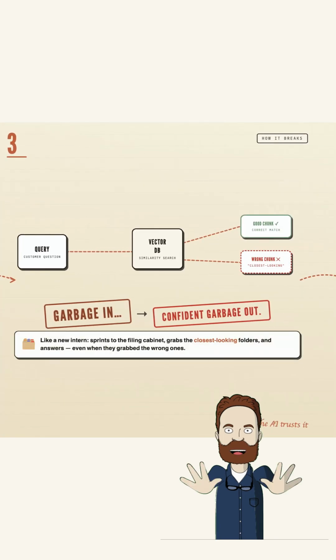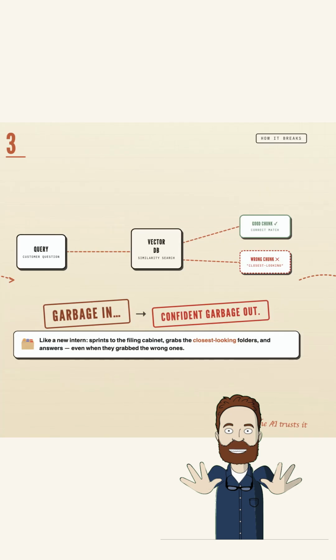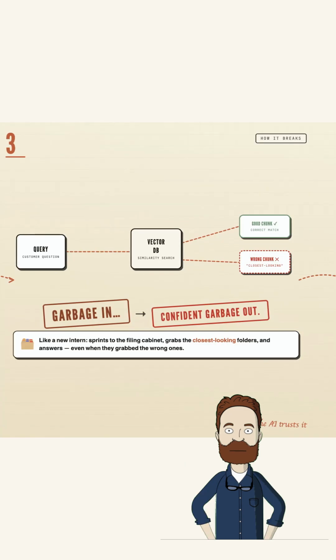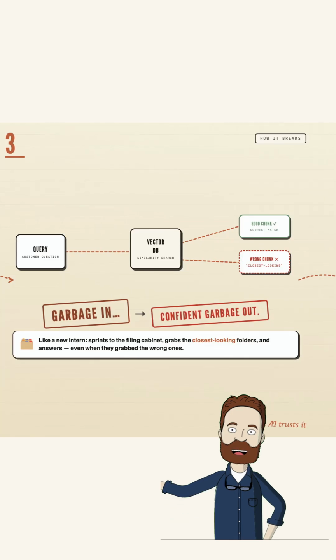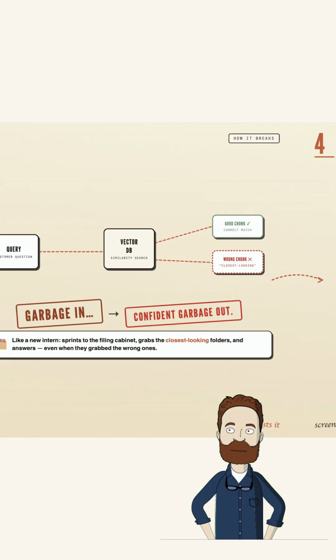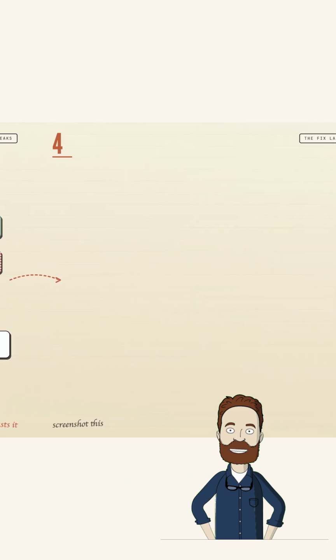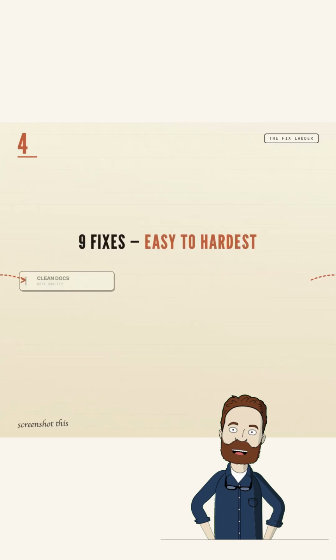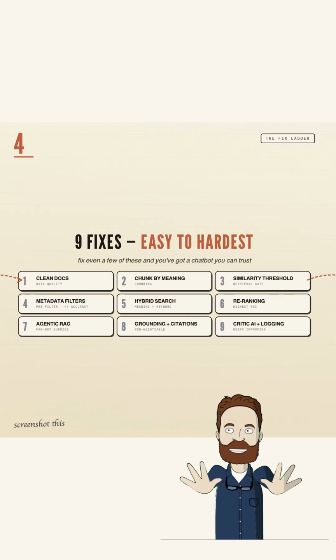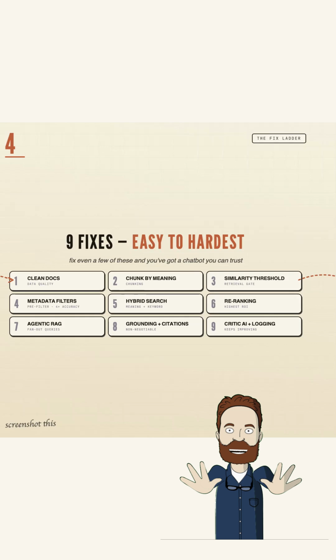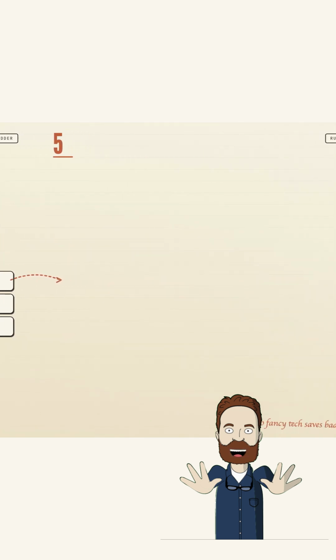Now think of it like a brand new intern. You ask a question, they sprint to the filing cabinet, grab the folders that look closest, and just answer, even when they grab the wrong ones. The fix isn't a smarter intern. It's teaching them to grab the right files and to admit when they don't actually know. Same with your chatbot. So here are the mistakes I see everyone make, easy to hardest. Fix even a few of these, and you've got a chatbot you can actually trust in front of customers.